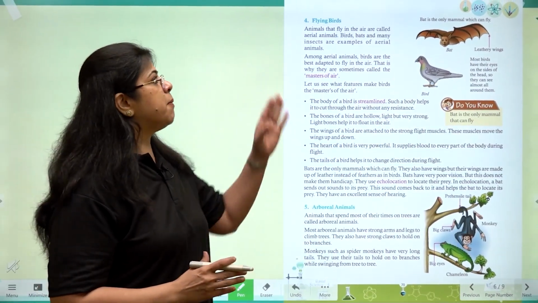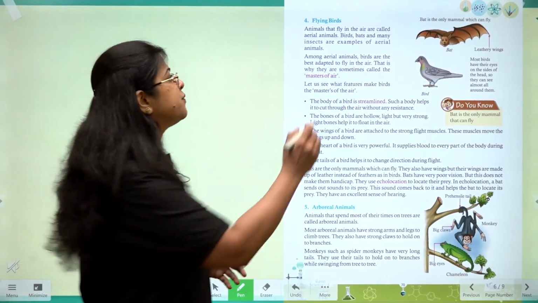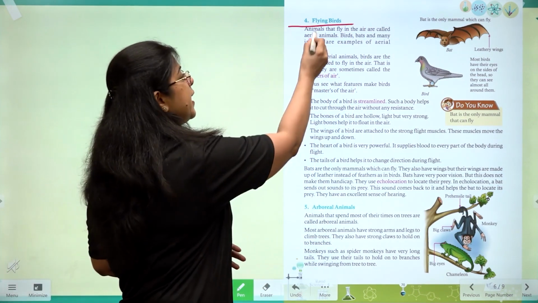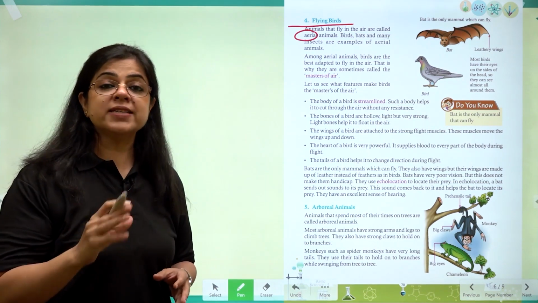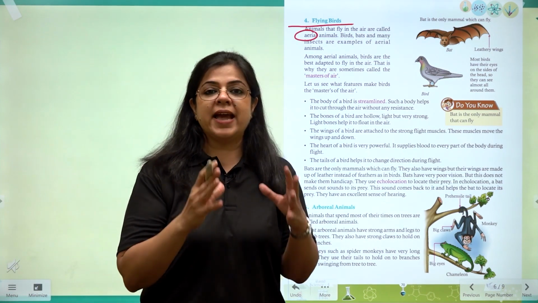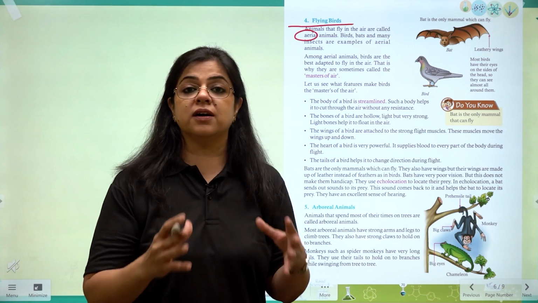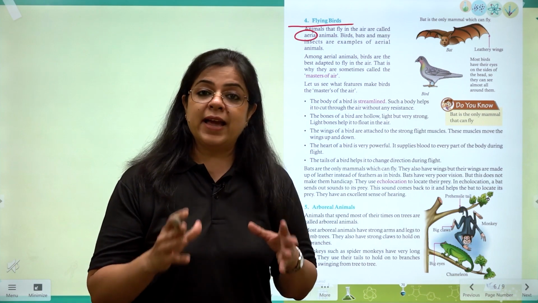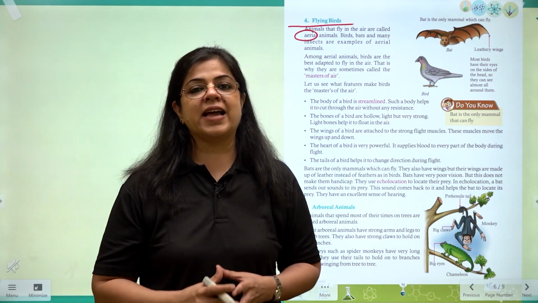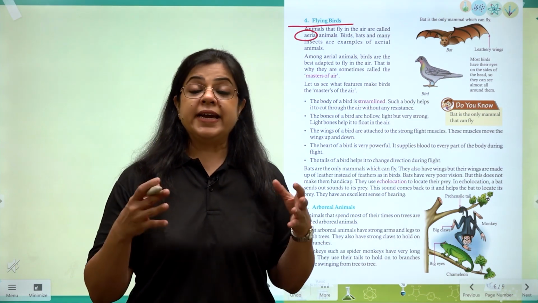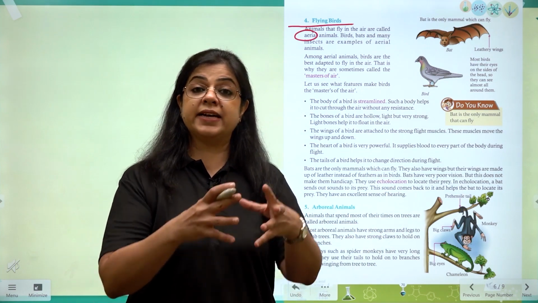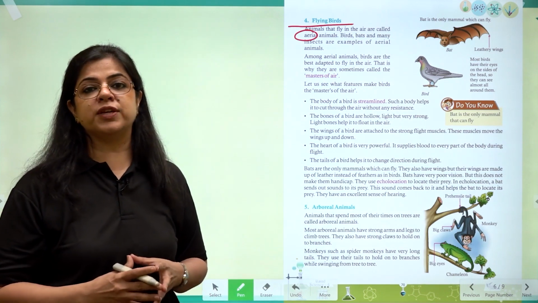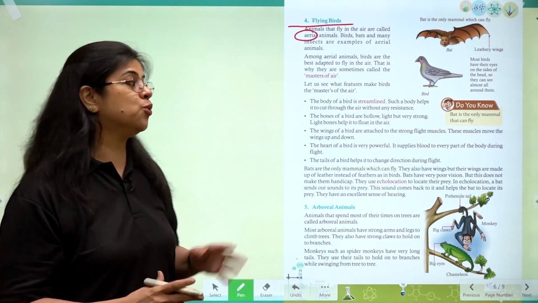Now let us learn about the flying animals. These flying animals are called birds. They are also called aerial animals. Just like the aquatic animals, aerial animals also have a streamlined body. Remember seeing an aeroplane? An aeroplane is designed exactly like a flying bird. It is narrow at both the ends and it is broad in the center. In addition to these, there are certain other features in birds that help them to fly.